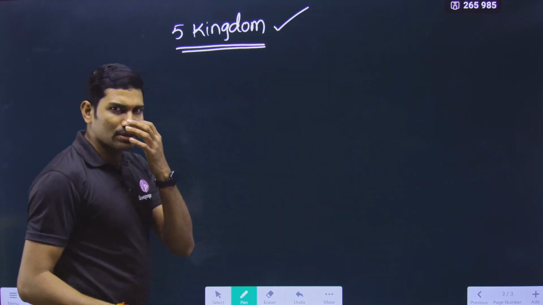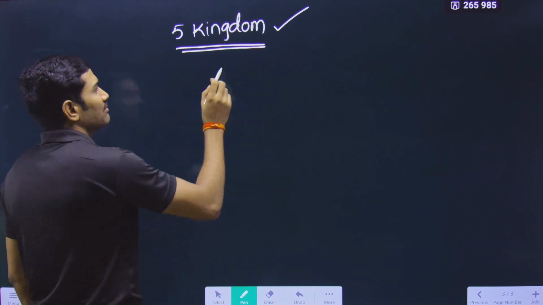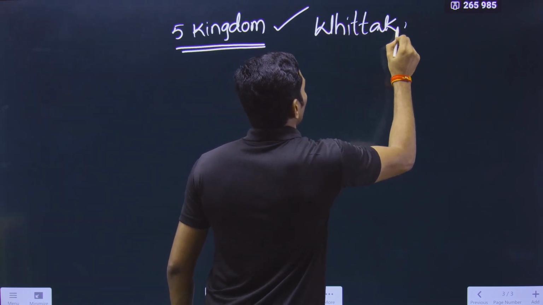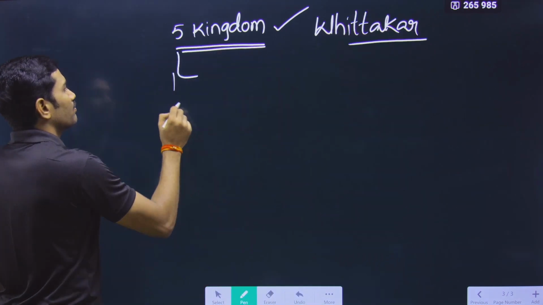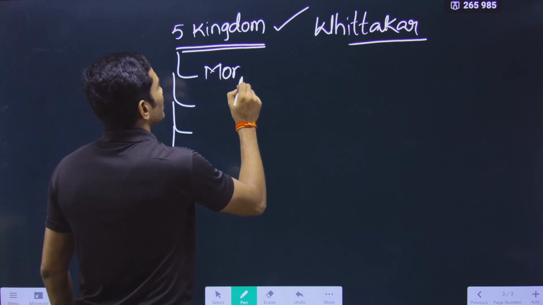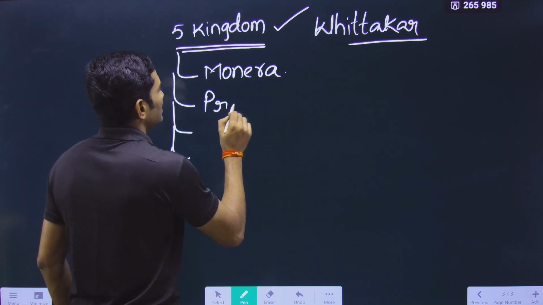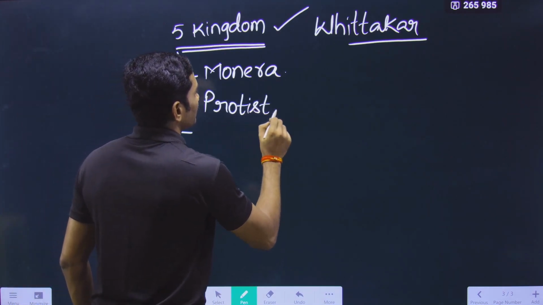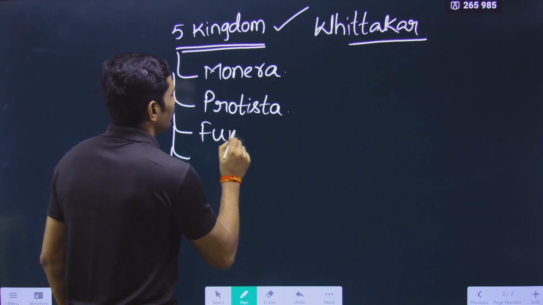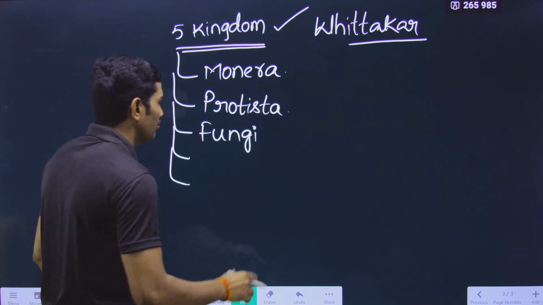You already studied this 5 kingdom up to class 10th also. So what is this 5 kingdom classification? It was given by Whittaker. What are the kingdoms present under this? Please understand this. First one is kingdom Monera. Second one is kingdom Protista. Next one is kingdom Fungi, or Fungi, anyhow you can pronounce this.